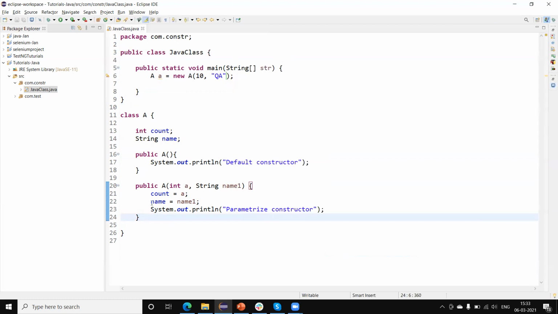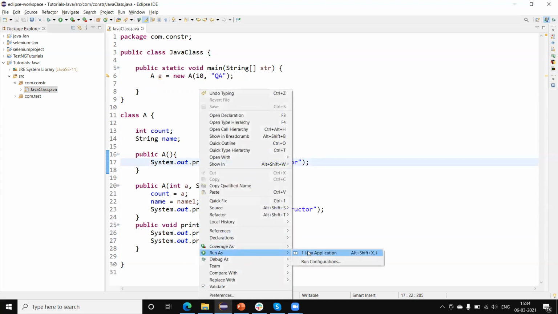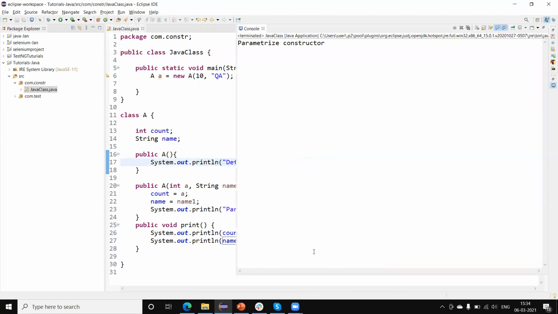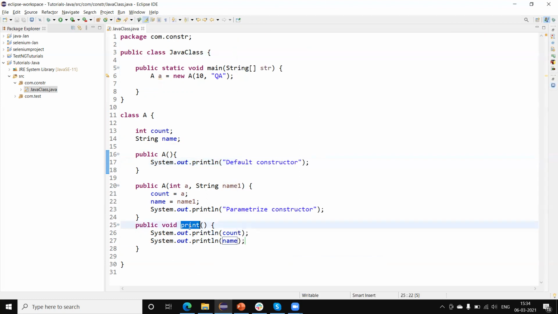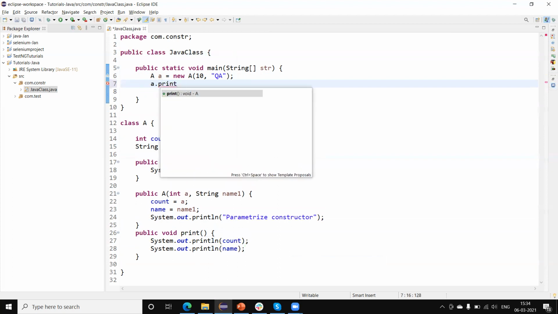And we can also use a constructor to initialize the values. Like if I print here count and name, we will get the values that we are passing during the creation of the object. Okay, let me call this method, a dot print.